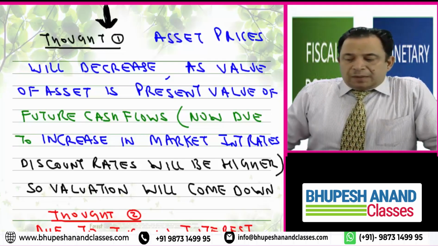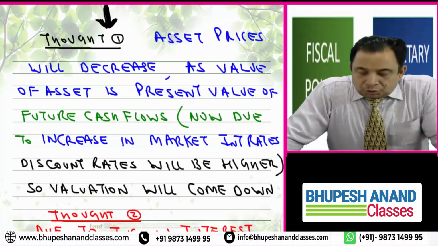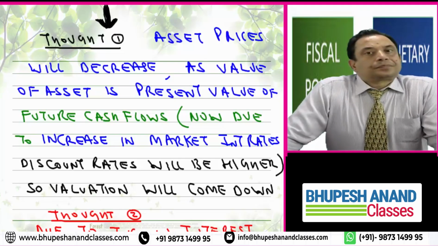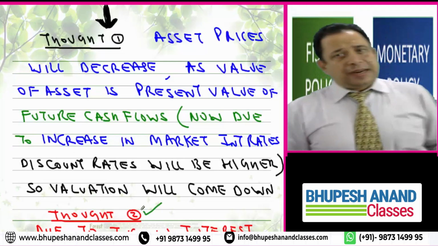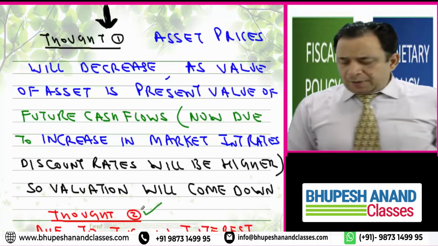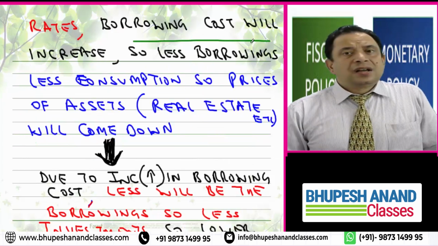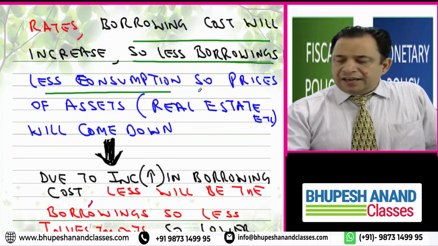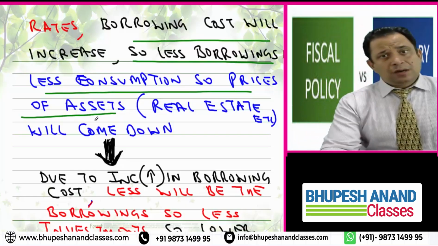So thought one: asset prices will decrease as the value of an asset is the present value of future cash flows. Due to an increase in market interest rates, the discount rate will be higher, so valuation will come down. The second thought is why there is a decrease in asset price due to an increase in interest rates: borrowing cost will increase, there will be less borrowing and less consumption, so prices of assets will decrease. It is also natural and intuitive.